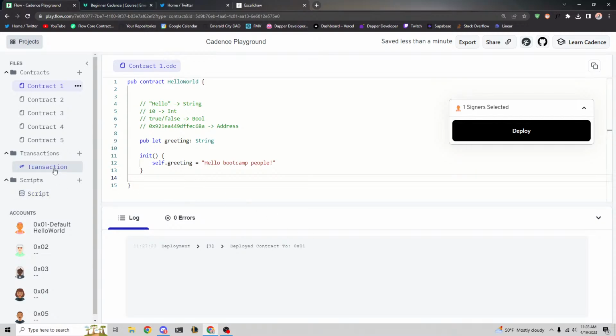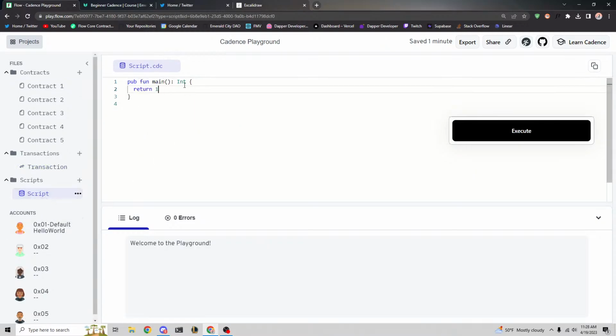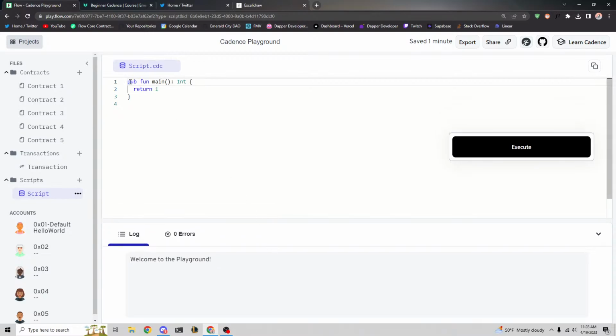Now let's go to a script and figure out how to read this greeting. This is what a script looks like. Scripts always look like this. They look like public function main. Then you can put some arguments in here, which we don't need right now. And then you give it a colon and a return type.